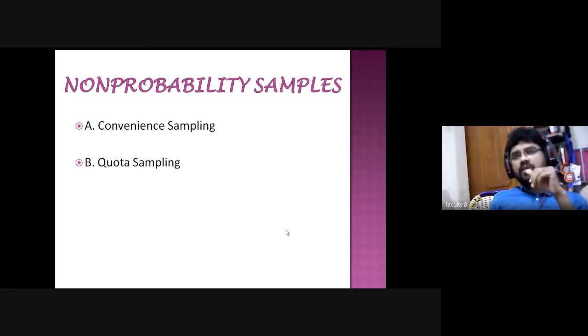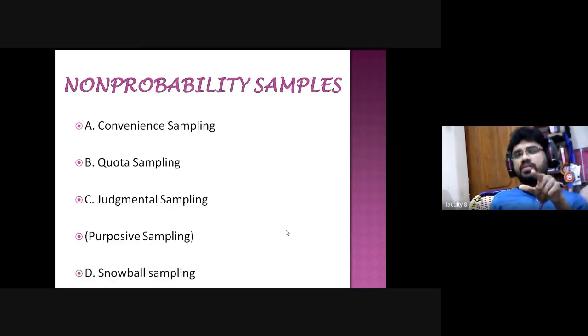Then another one, quota sampling method, then judgmental sampling method, purposive sampling method, then snowball sampling method. One by one we will discuss. These are the non-random sampling methods or non-probability sampling methods: convenience, quota, judgmental, purposive, and snowball. Am I right? Okay, then we will discuss one by one.